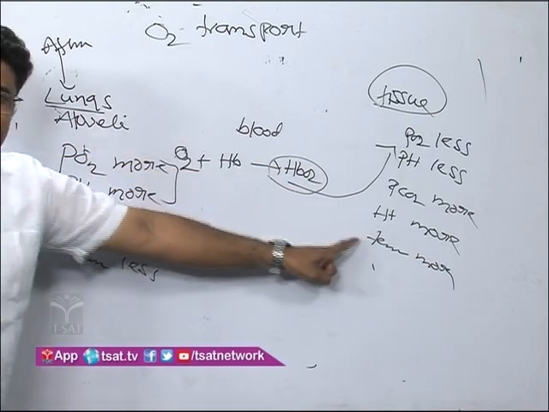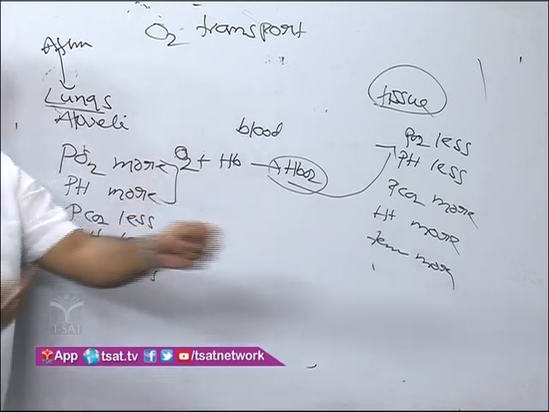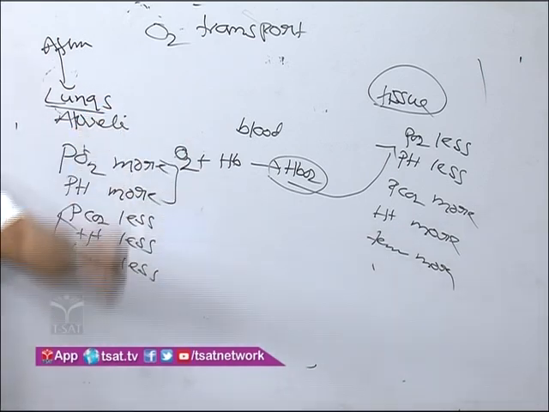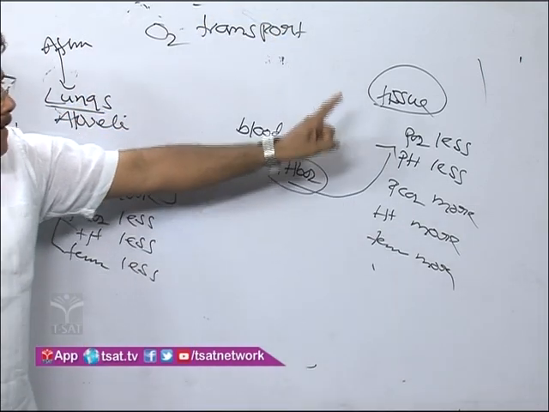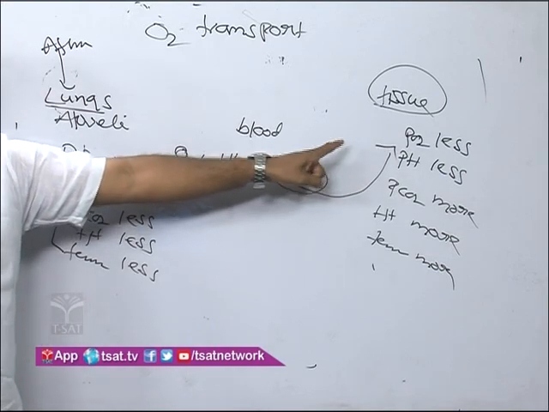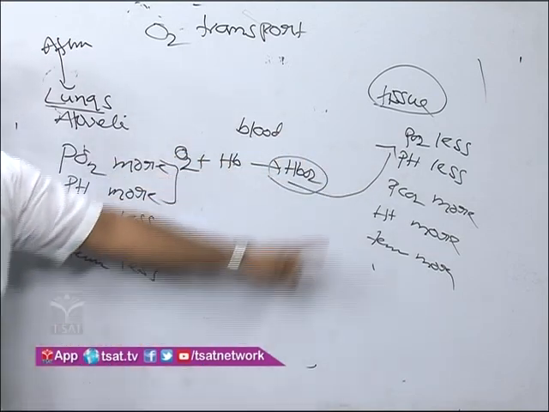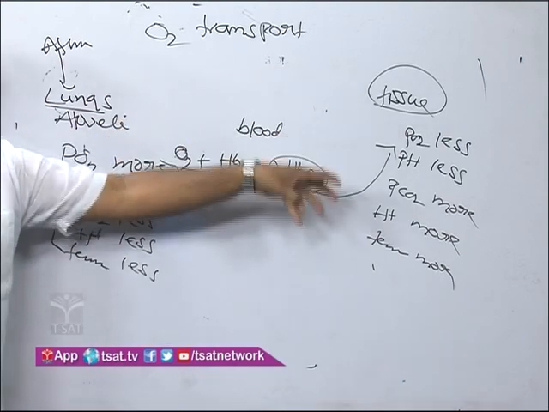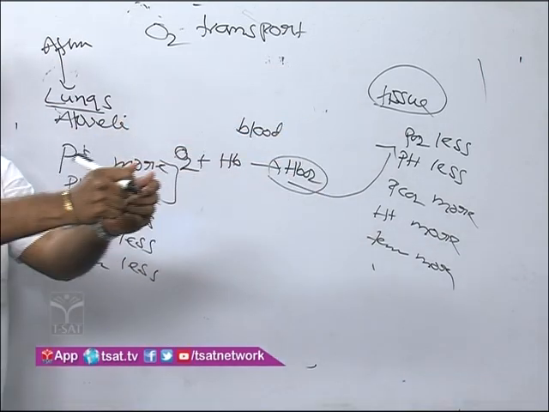These factors influence the dissociation of oxyhemoglobin. In the tissue area, PO2 less, pH less, PCO2 more, H plus more, temperature more. That's why, because of these factors, oxyhemoglobin is dissociated in the tissue area.